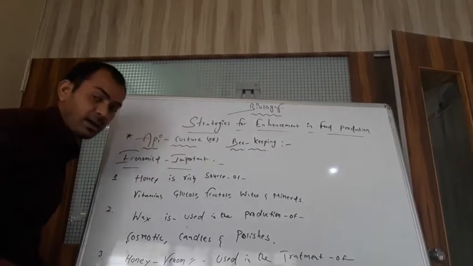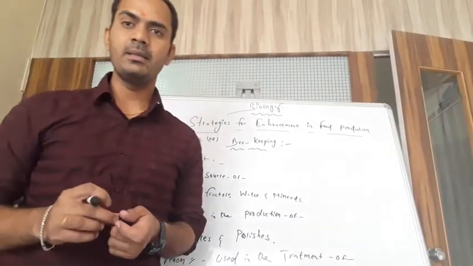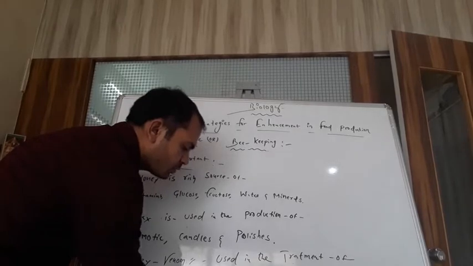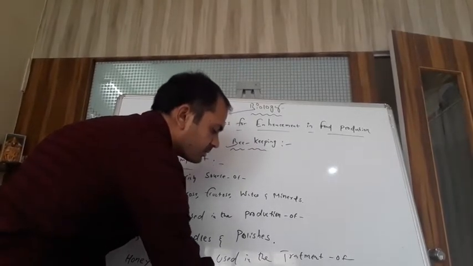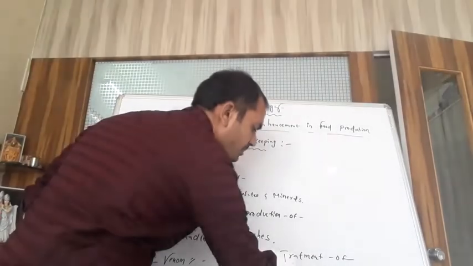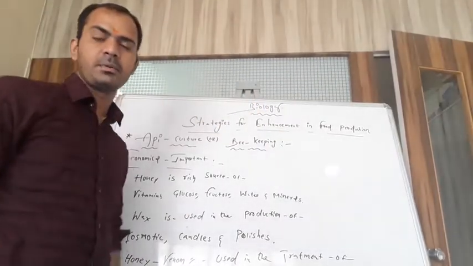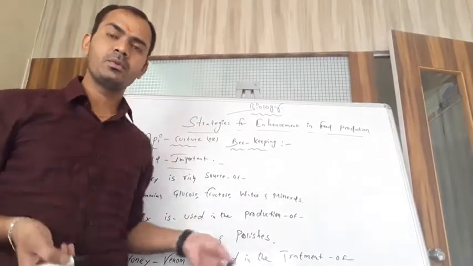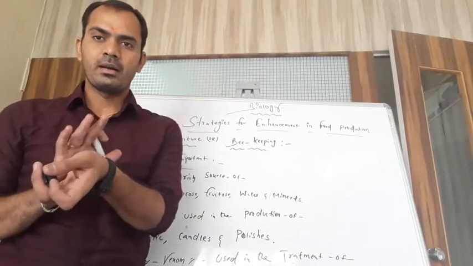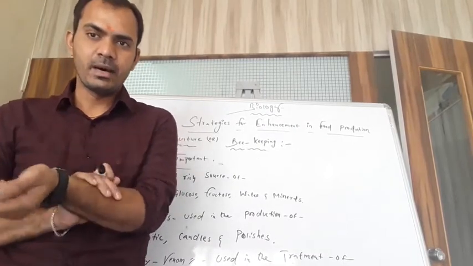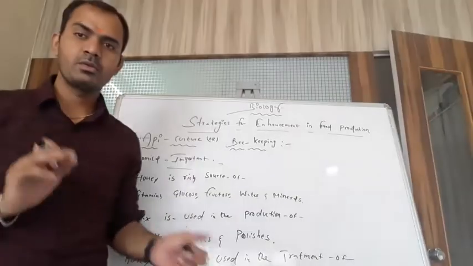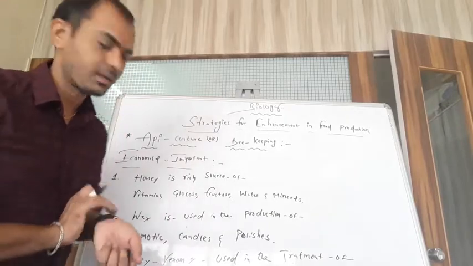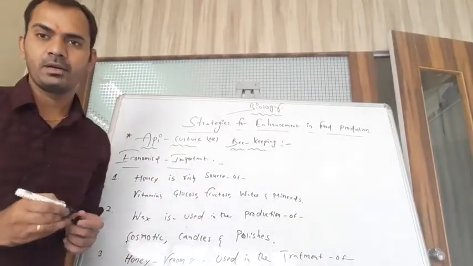Propolis is another important product from honeybees. Propolis is used for burning sensation. When a person suddenly has a fire accident and a body part is burned, propolis is rubbed on the burned place, and there is a feeling of coolness and relief from the pain. These are the four economic importances of apiculture.